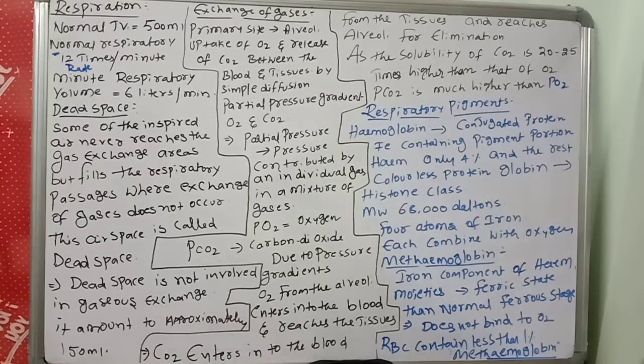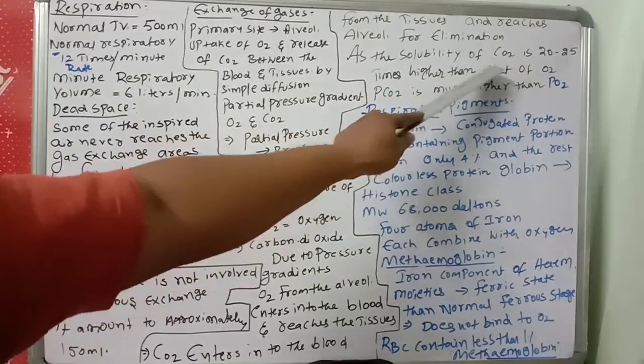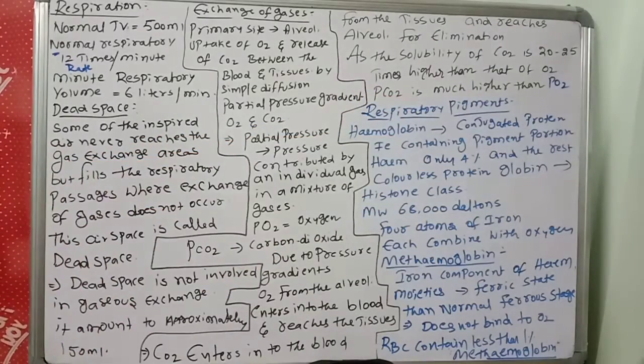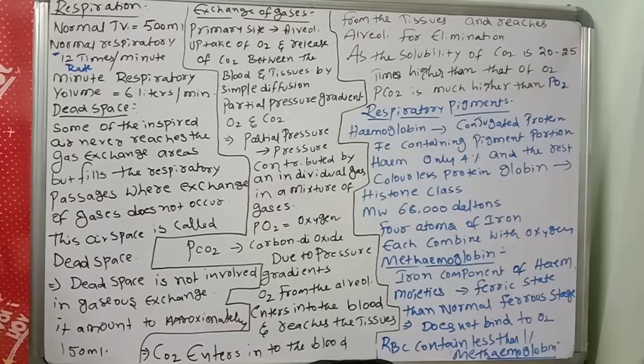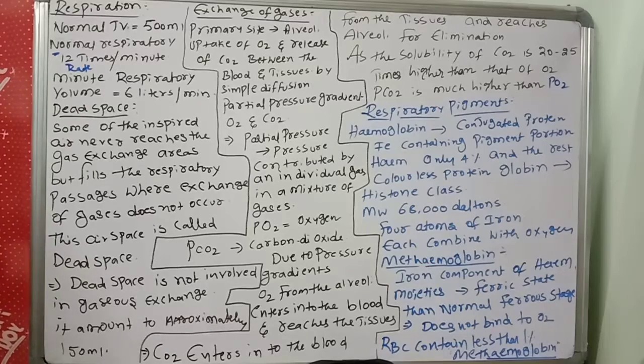Next important thing: the solubility of carbon dioxide is 20 to 25 times higher than that of oxygen. So the solubility of carbon dioxide is very important.